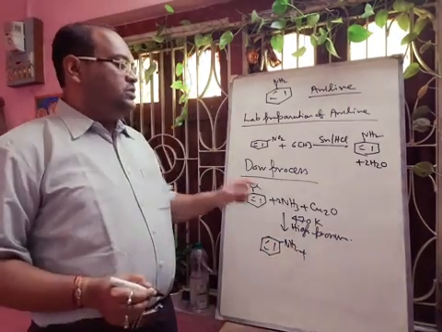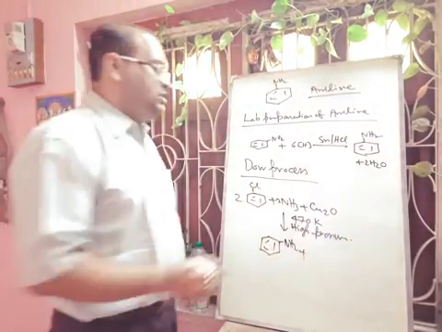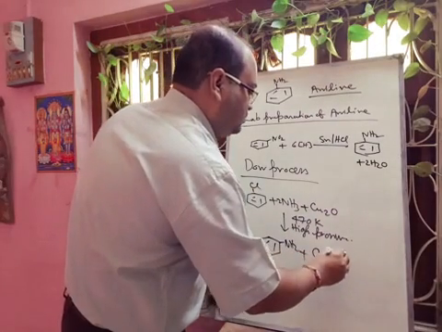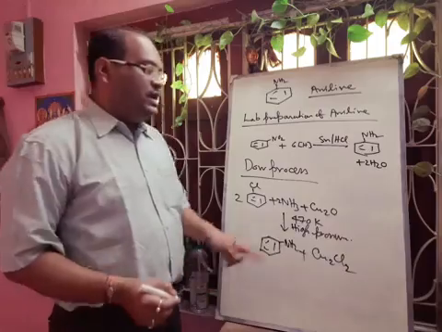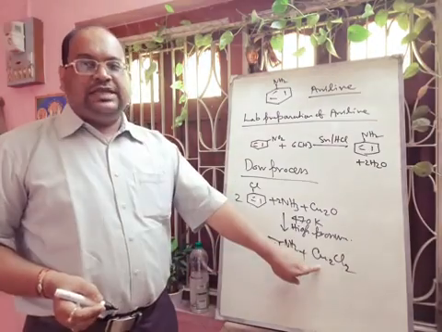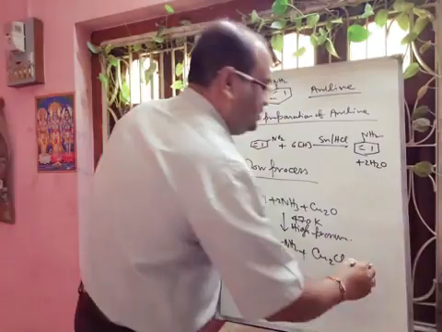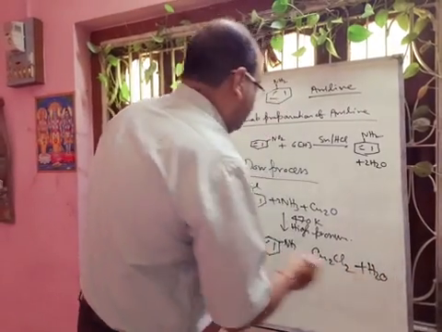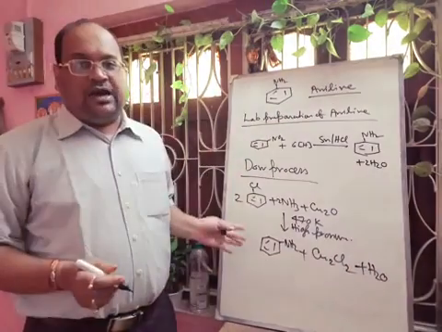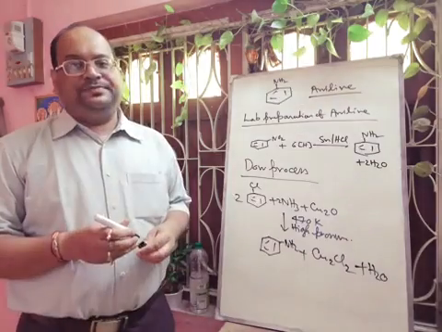and this will convert into Cu2Cl2, or you can write twice CuCl. Generally it exists as the dimer Cu2Cl2 plus H2O. So in this way, on a large scale also by the Dow process, we can prepare aniline.